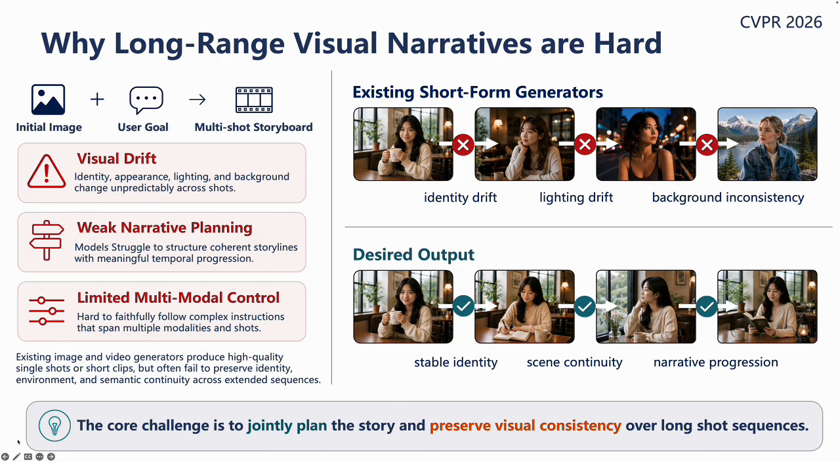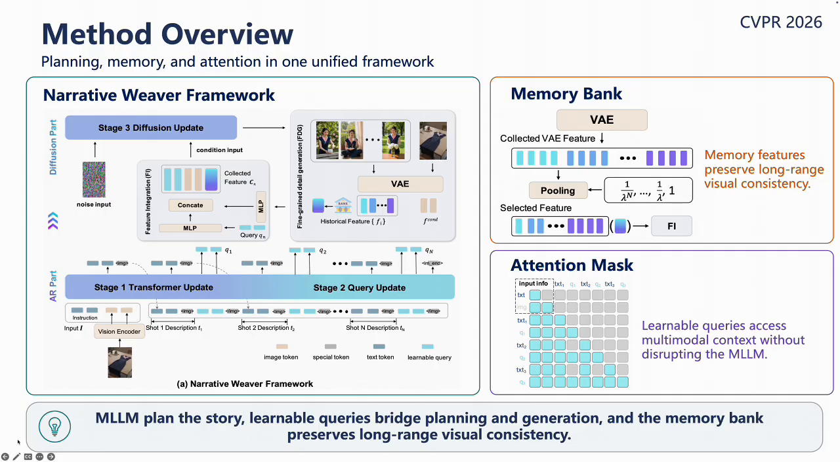To address this challenge, we propose Narrative Weaver, a unified framework that combines planning, memory, and attention. The framework has 3 main components. First, we use an MLLM-based planning module. It takes the condition image and the user instruction and generates shot-level narrative plans. This helps the model decide what should happen next in the story. Second, we introduce learnable query tokens. These queries bridge the language planning module and the visual generation module. They serve as compact visual anchors that carry high-level historical context into the diffusion generator.